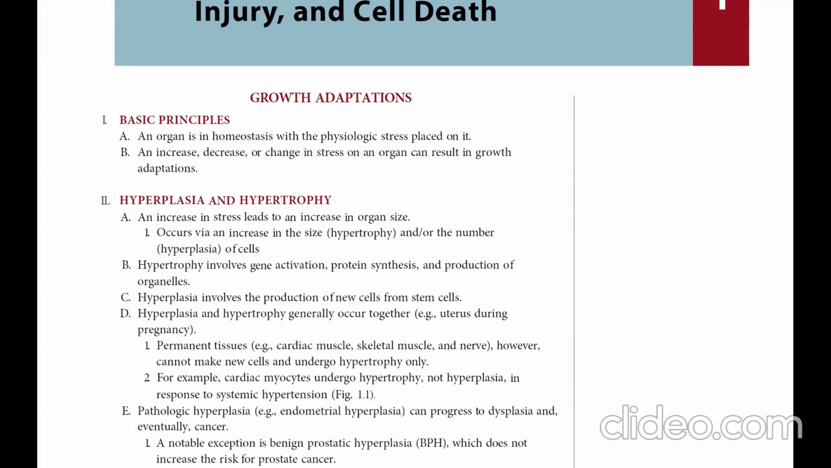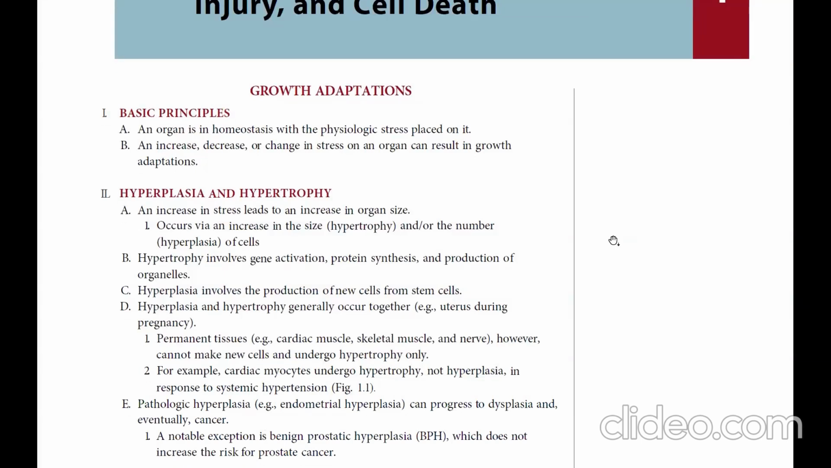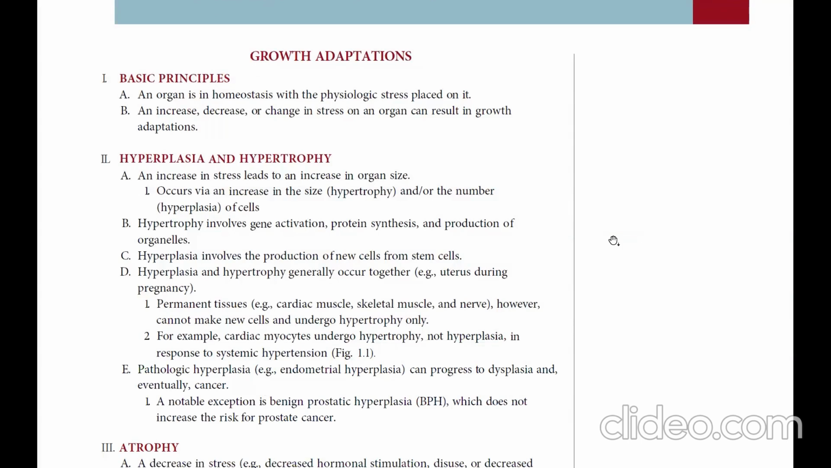These occur via an increase in the size (hypertrophy) and/or the number of cells (hyperplasia). Hypertrophy involves gene activation, protein synthesis, and production of organelles. Hyperplasia involves the production of new cells from stem cells. Hyperplasia and hypertrophy generally occur together, for example, in the uterus during pregnancy. Permanent tissue, for example, cardiac muscle, skeletal muscle, and nerve, however, cannot make new cells and undergoes hypertrophy only.